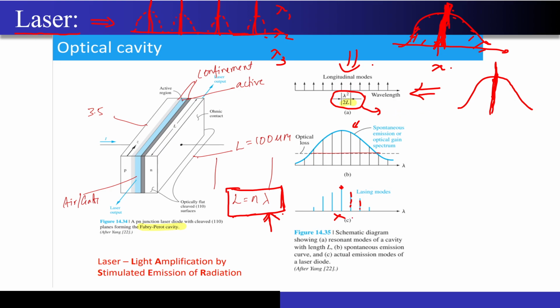The distance between these two modes that you are seeing over here is nothing but lambda square by 2L. And L is nothing but the length of the cavity that you are seeing over here, the distance present inside this cavity. So this will be given in the question.